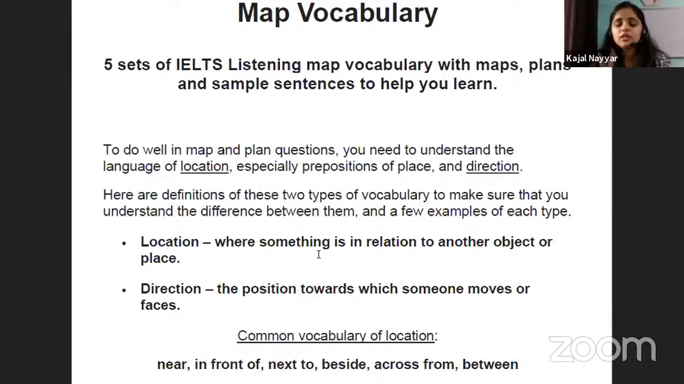Now you have to basically learn two types of vocabulary. First is the location one, that is, where someone is in relation to another object or place. You have to talk about the location. Then there is direction. Direction is basically the position towards which someone moves. So you have to identify which position someone is moving towards, right?